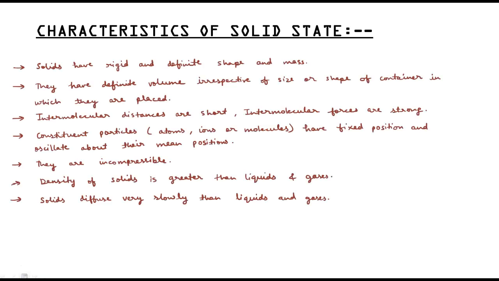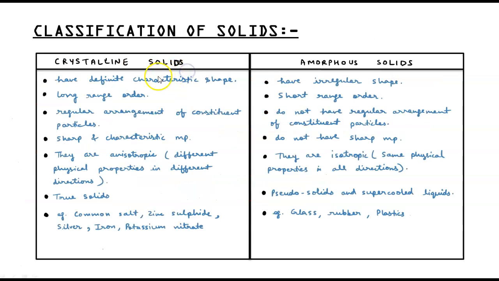First of all, as we look around, most of the things we see are solid rather than liquid and gases. Solids are substances which have definite volume and definite shape. So there are certain characteristics of the solid state. Let's start. First of all, solids have rigid and definite shape.